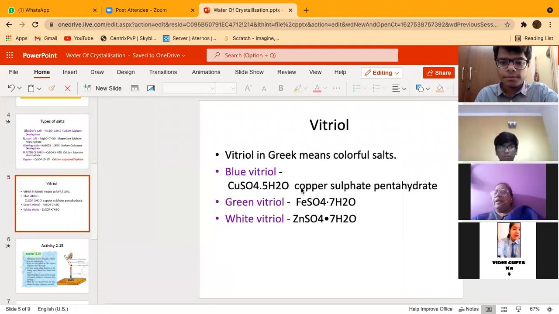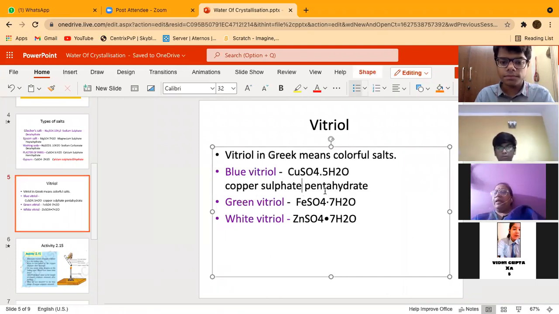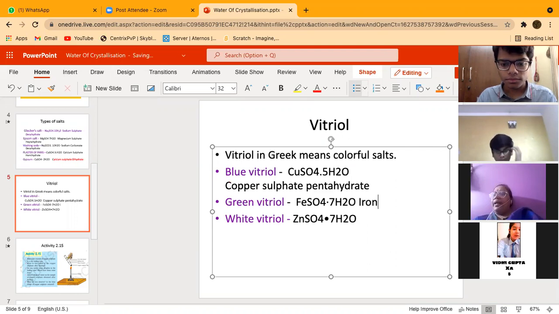So what are these vitriol? Let us study. We have blue vitriol. What is blue vitriol? CuSO4 dot 5H2O. What will be the chemical name? Copper sulfate pentahydrate, just like in maths pentagon and hexagon.